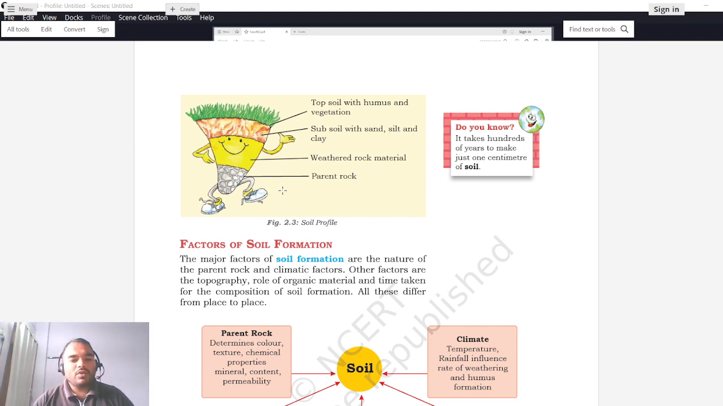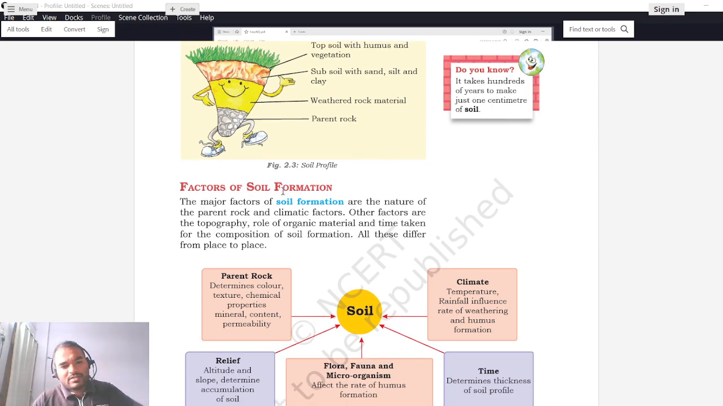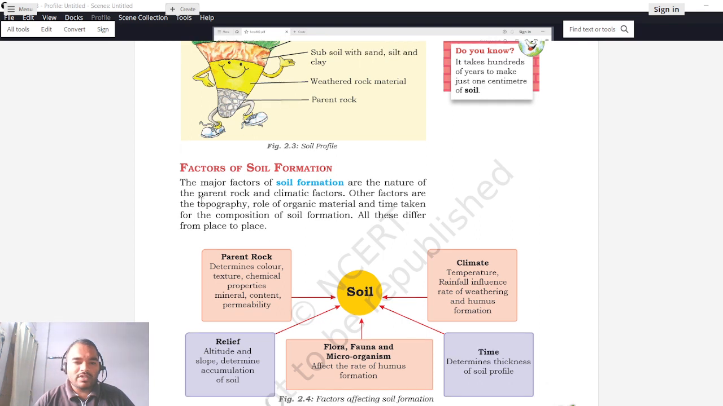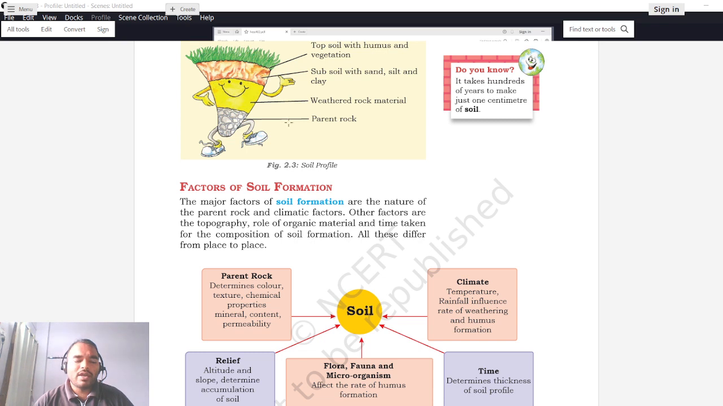Good. So now let us move to the next point, factors of soil formation. So we have seen that there are different layers, different covers that actually make up a soil. So how are the layers formed? We will see that in detail. The major factors of soil formation are nature of the parent rock and climatic factors. So there are two major factors that govern the soil formation. First is the nature of the parent rock, and second is the climatic factors. So different geographies or different regions have different climatic factors, and also they have different parent rock.